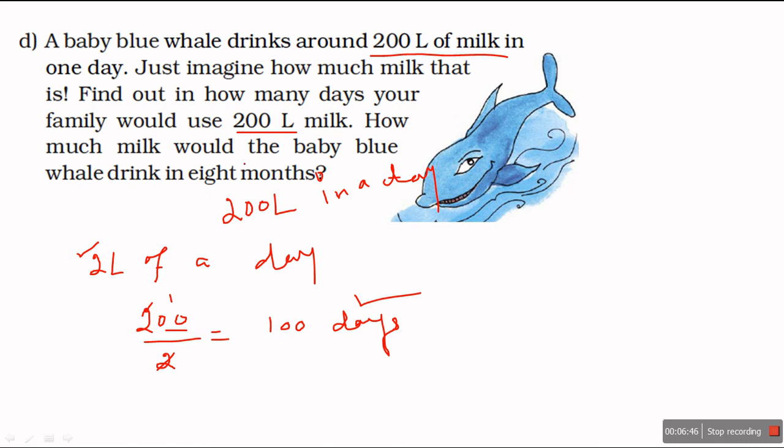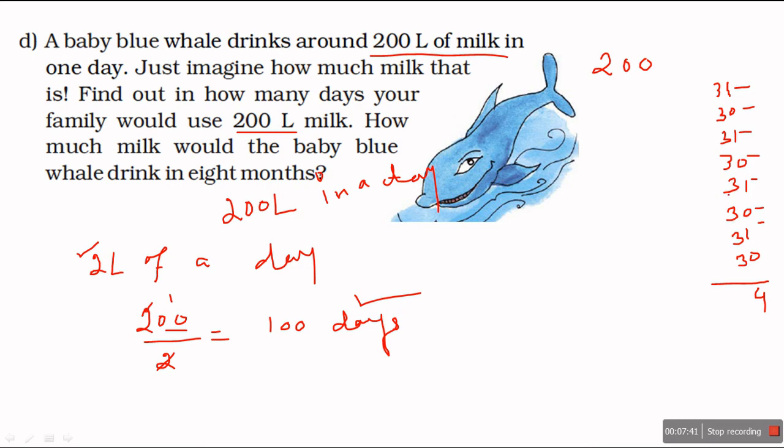How much milk would a baby blue whale drink in 8 months? Okay, 200 liters in a day. How much milk will it drink in 8 months? So let us start with a month of 31 days. How many months? 1, 2, 3, 4, 5, 6, 7, 8. So these many days in 8 months. 1, 2, 3, 4.